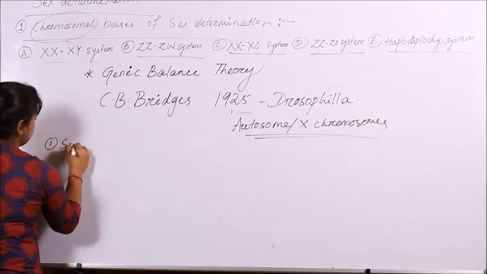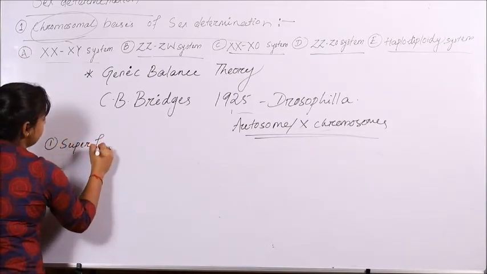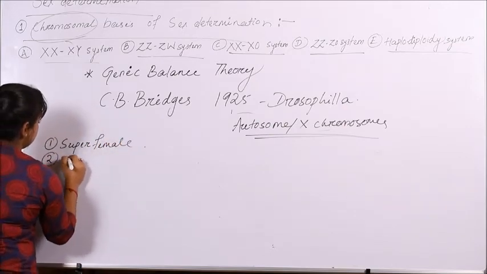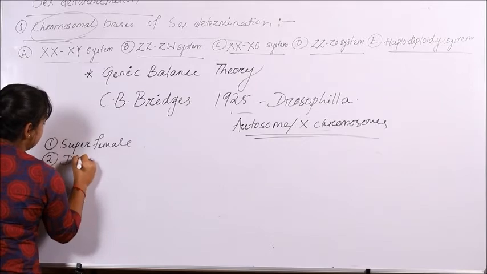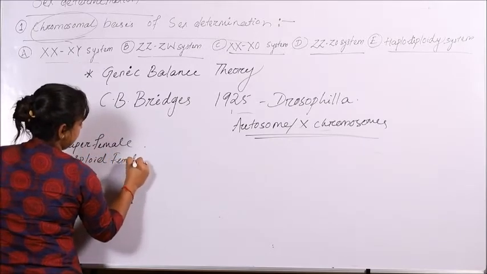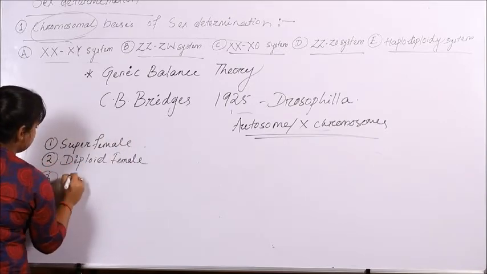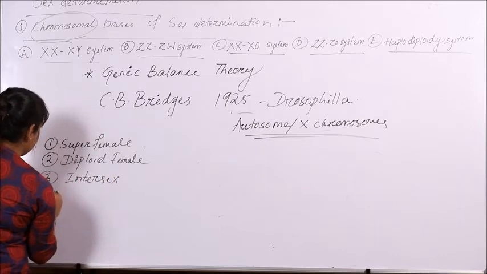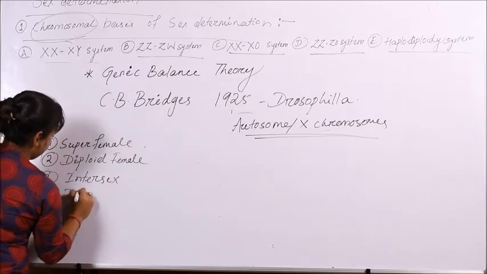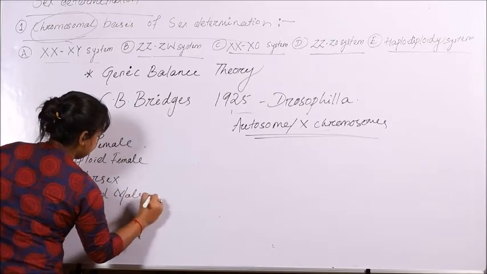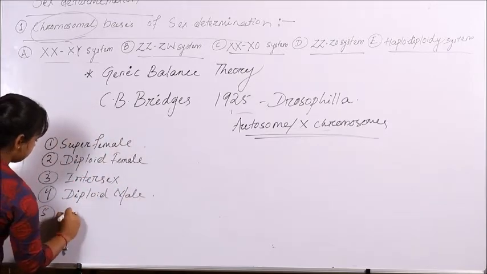One is superfemale, the second is diploid female, third is intersex, fourth is diploid male, and the last one is supermale.